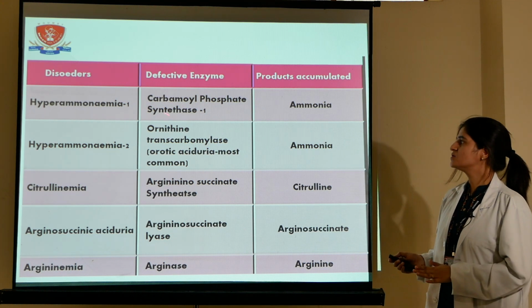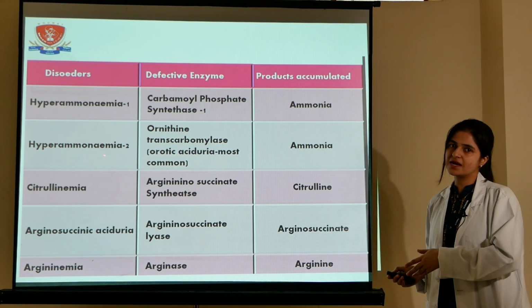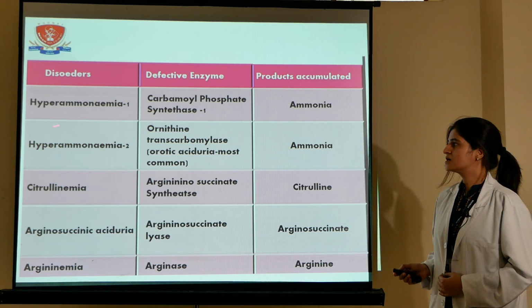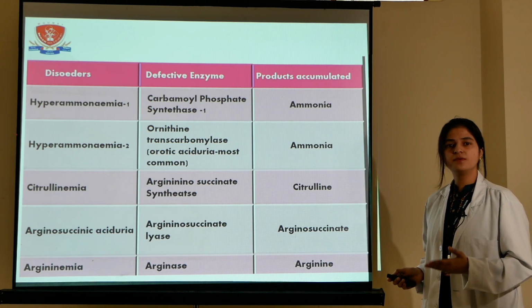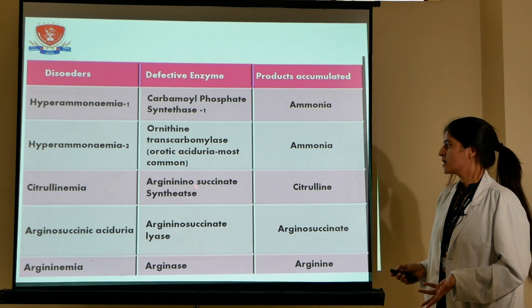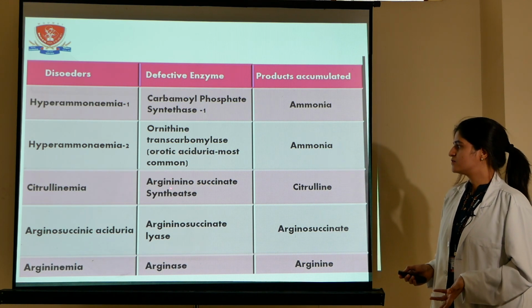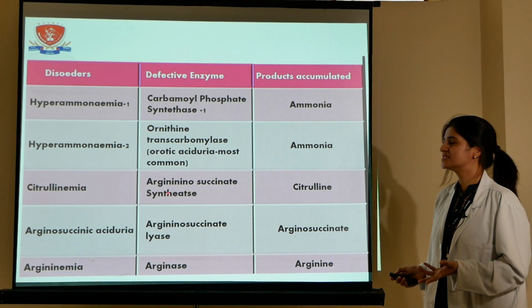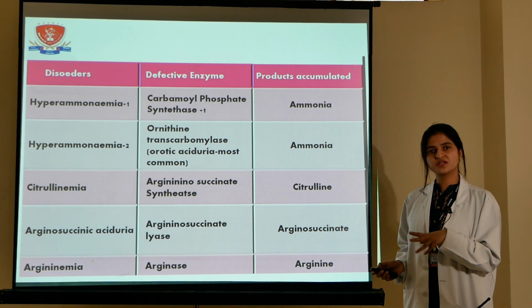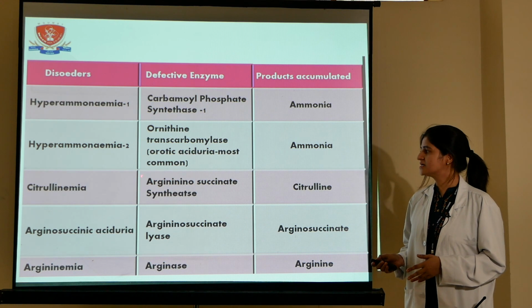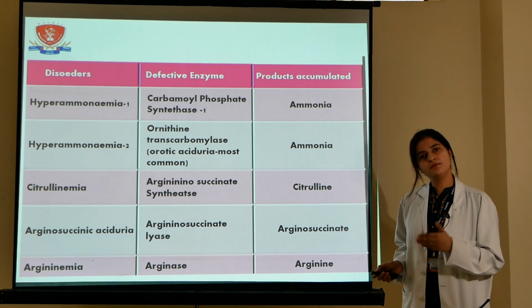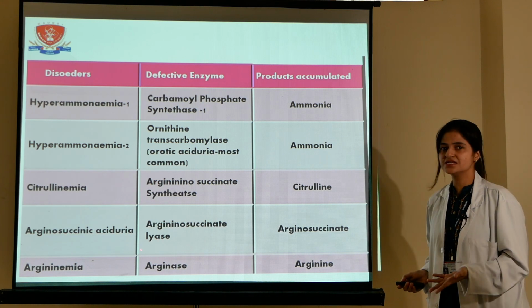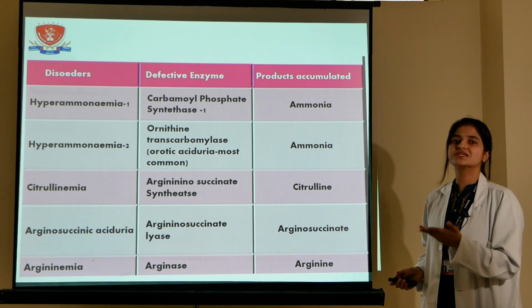The next enzyme was ornithine transcarbamylase. So due to the deficiency of this enzyme, the disorder will be hyperammonemia type 2. Next, the third enzyme was arginosuccinate synthetase. So due to the deficiency of enzyme arginosuccinate synthetase, citrullinemia will occur. The fourth enzyme was arginosuccinate lyase. It is also known as arginosuccinase.